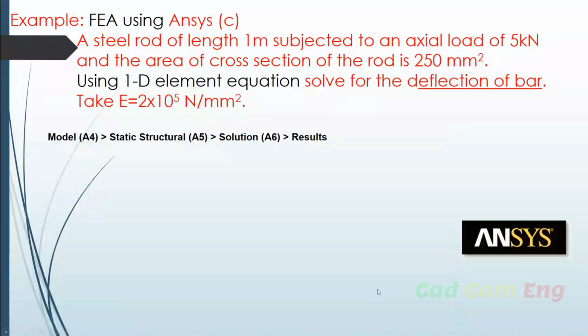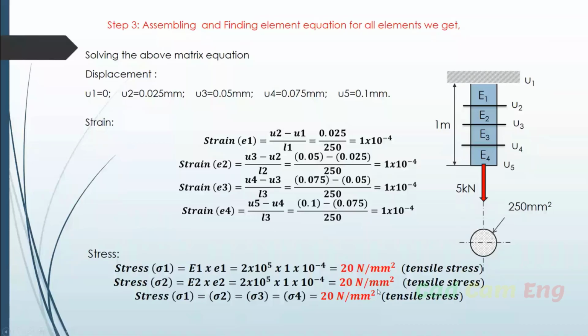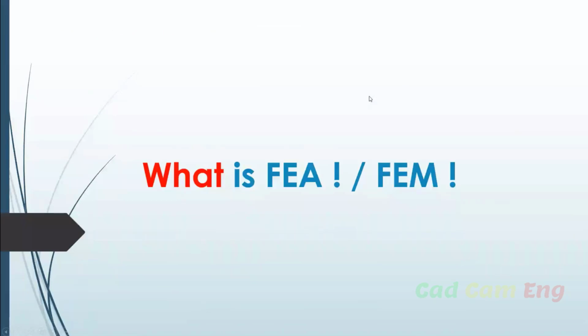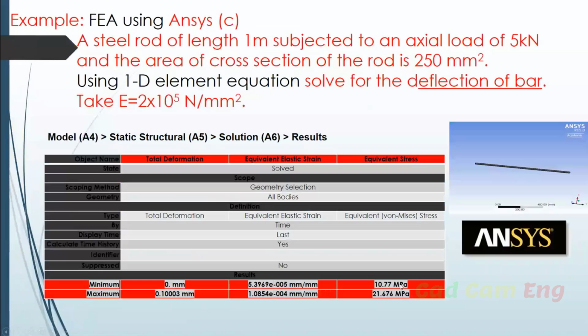But in our calculation, we got only 20. See the deformation, maximum is 0.1, but see this result from the Ansys program. Stress is maximum 21, strain this much, deformation 0.10003. So this is what we are getting now.